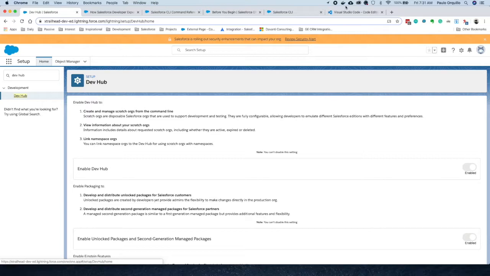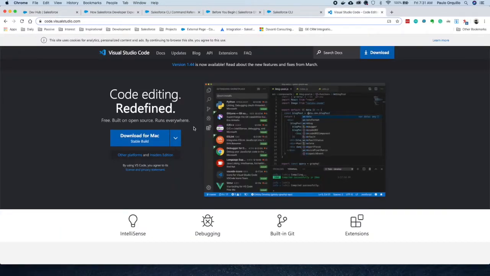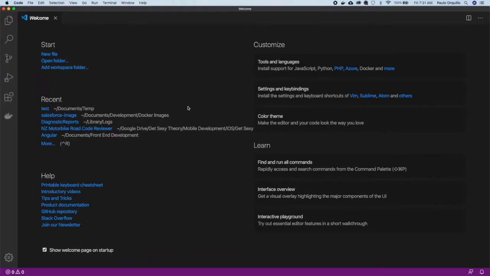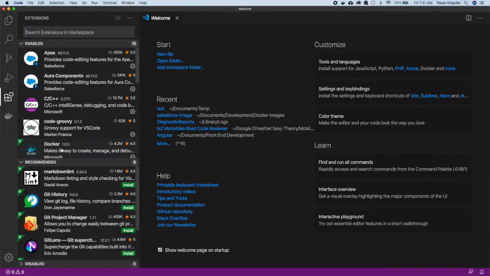You need to download Visual Studio Code. Just go to code.visualstudio.com. I already have that on my machine, so I'm just gonna open it. Once you download and install it, the next thing you need to do is download the Salesforce extension. There's heaps of extensions here on Visual Studio Code.